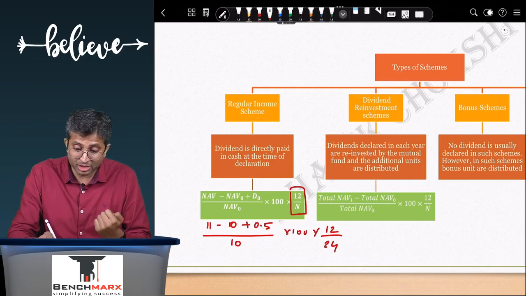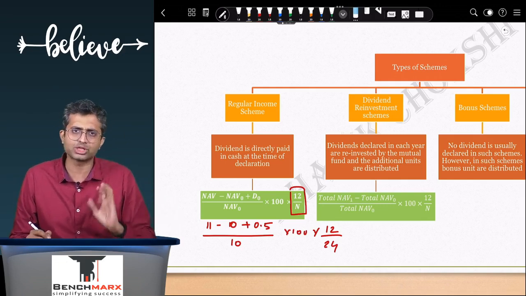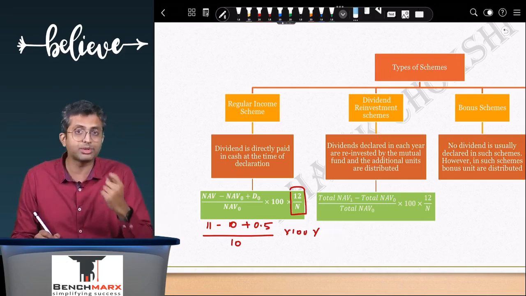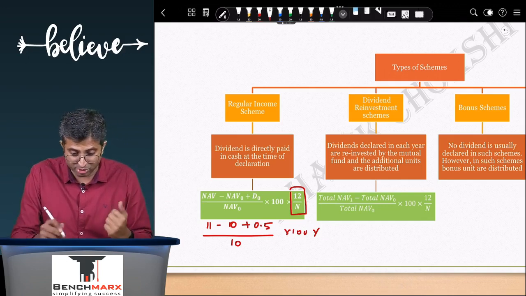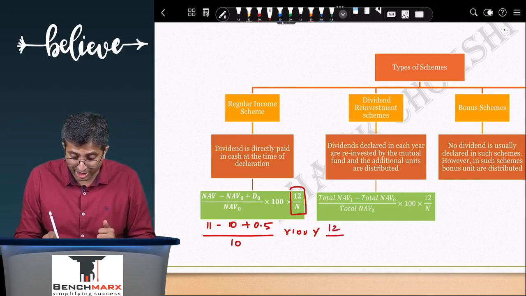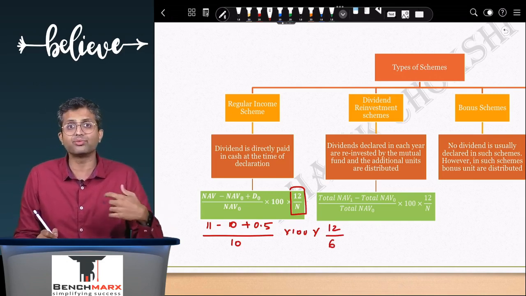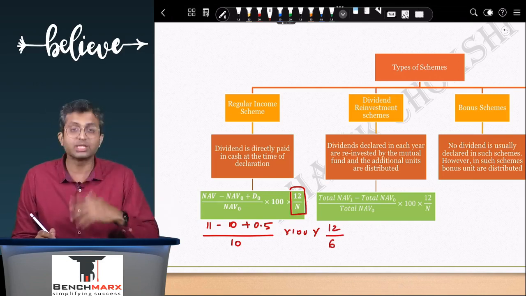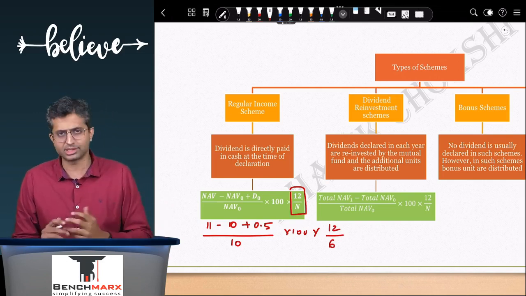Alternatively, this could have been the return over 6 months only. So your NAV went up to 11 in a matter of 6 months, in which case this is actually the holding period return, that is a return over 6 months. So 15% is actually for 6 months, which means if I want to annualize it, I will do 12 by 6, and hence the return will actually become 30% on a per annum basis. This is what you call annualized return.